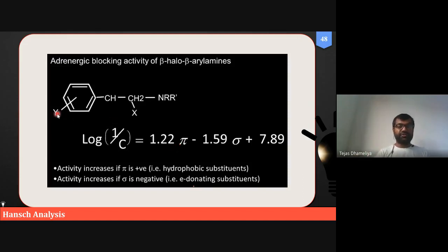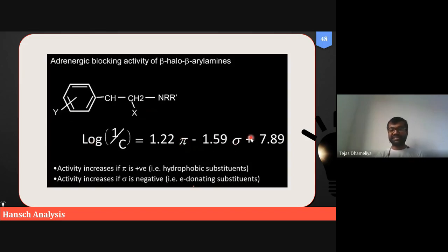So there should be presence of phenyl groups as X and Y. If not phenyl, then it can be naphthalene, it can be anthracene, and so on. It can be pyridine also, because pyridine is also a hydrophobic substituent. It can be triazole, it can be tetrazole, etc. So this is the way to increase pi.